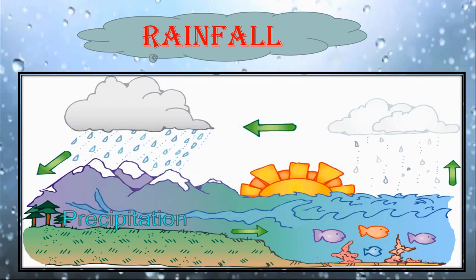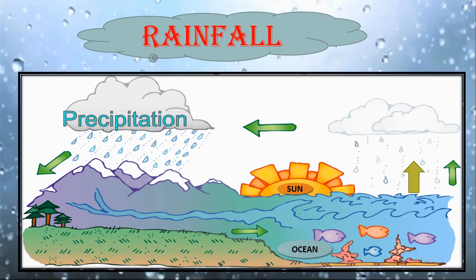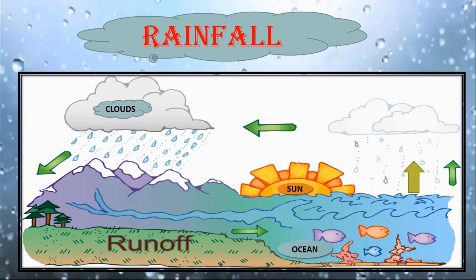As you know, the sun hits the ocean, ocean water evaporates and rises into the air. The water vapor cools and condenses to become droplets which form the clouds. If enough water condenses, the drops become heavy enough to fall to the ground, and as a result, we are getting rainfall on the earth's surface. Some rain collects in the ground while the rest flows through the rivers back into the ocean.